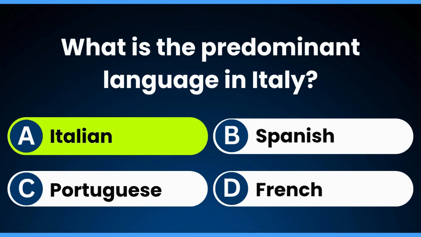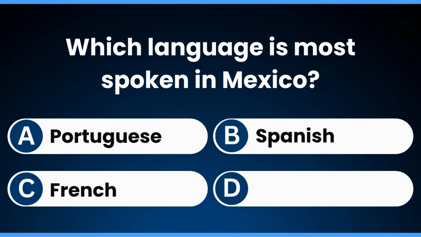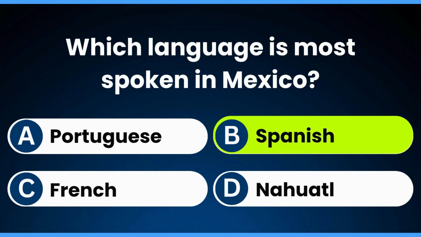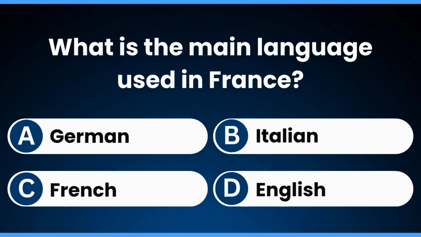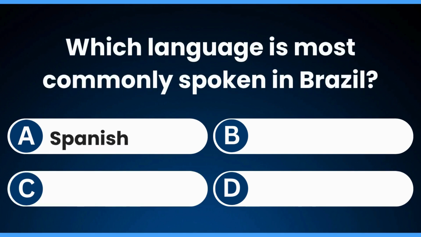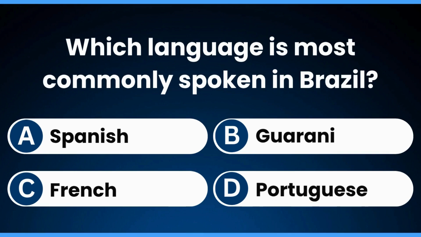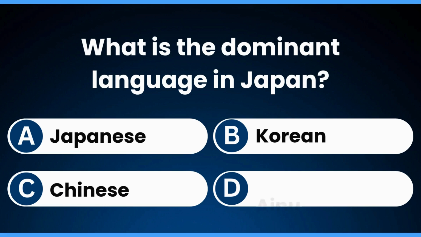Italian. Which language is most spoken in Mexico? Spanish. What is the main language used in France? French. Which language is most commonly spoken in Brazil? Portuguese. What is the dominant language in Japan?